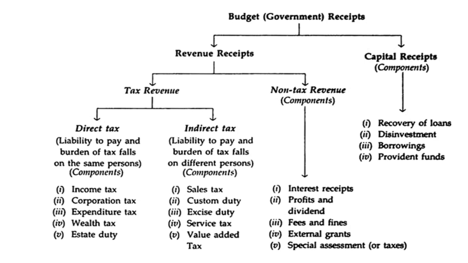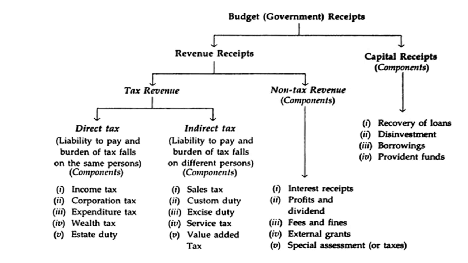For prelims examination, it is very important to remember some examples. First part is receipt side. You can see here revenue receipts and capital receipts. Examples of revenue receipts are under tax revenue and non-tax revenue. Tax revenue is further divided into two parts, direct tax and indirect tax. Direct tax includes income tax, corporation tax, expenditure tax, wealth tax, state duty.